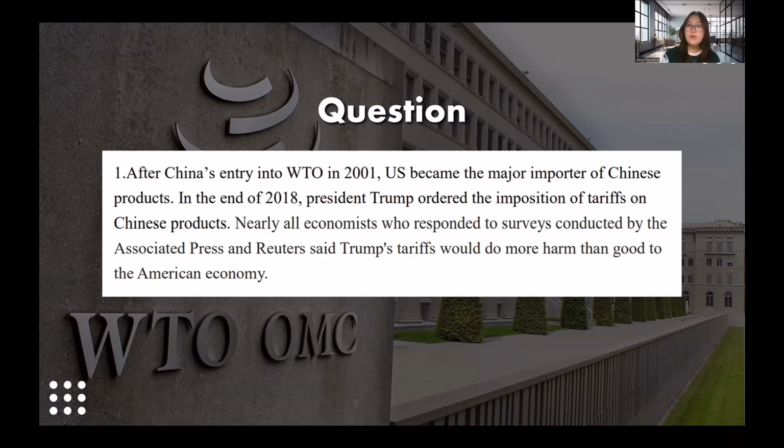And to sum up and conclude all my explanation and analysis before, yes, I do agree that Trump's tariffs on imports would do more harm than good to the American economy. And thank you all for listening. I hope this could be beneficial for you all.